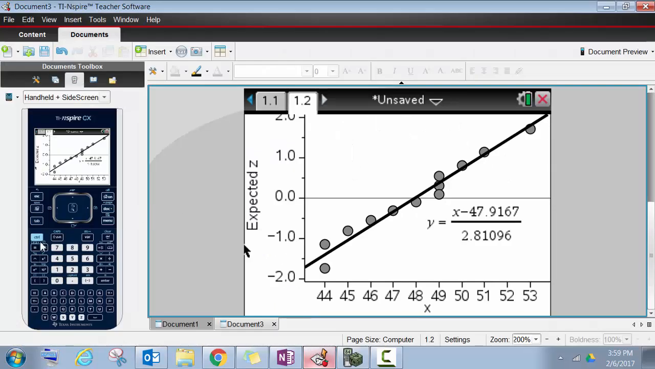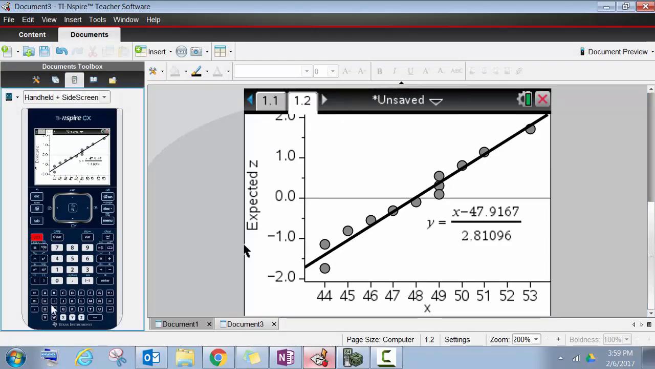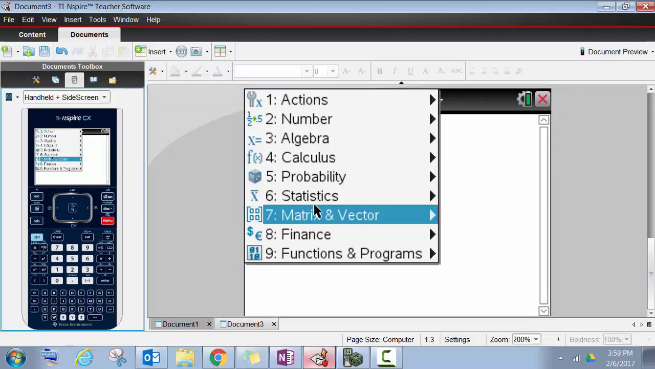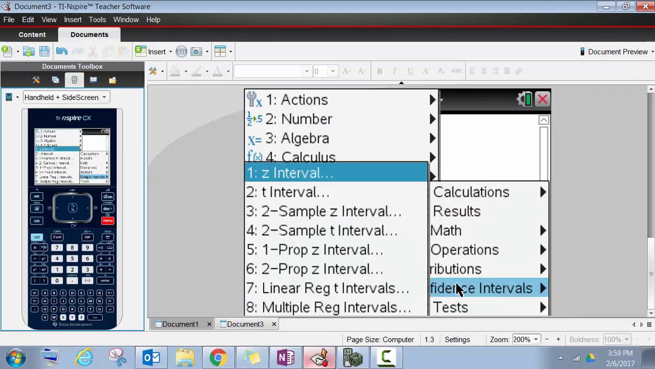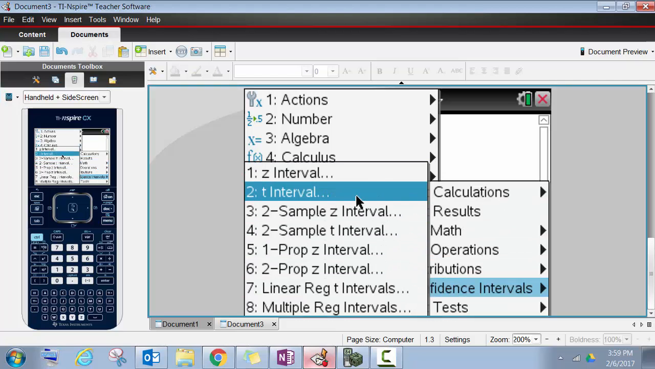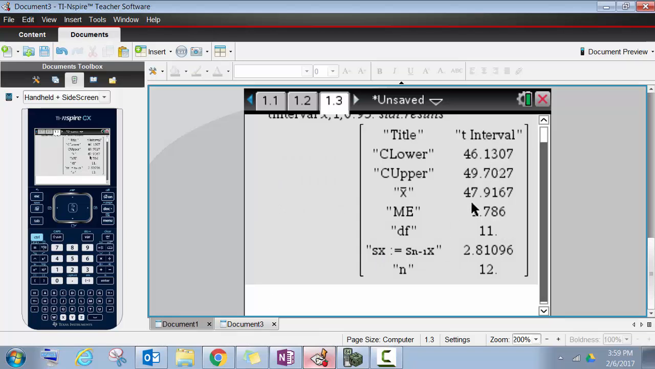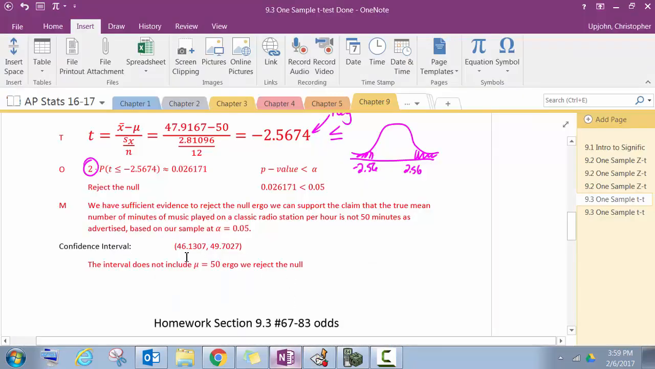If we're doing this here, we need a new page, Control I, a calculator page, menu, statistics, confidence intervals, t-interval from data. I label it X, gives me the same numbers. So my confidence interval is 46.1307 to 49.7027. Well, mu is not in there, so we reject the null. So it's just another confirmation that we were doing it the right way.